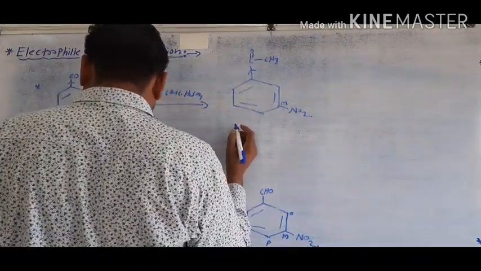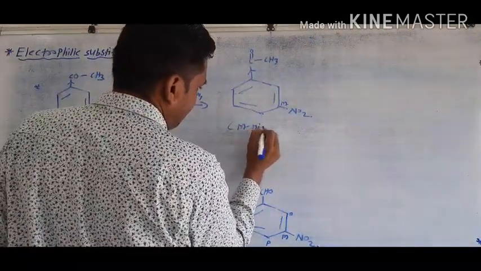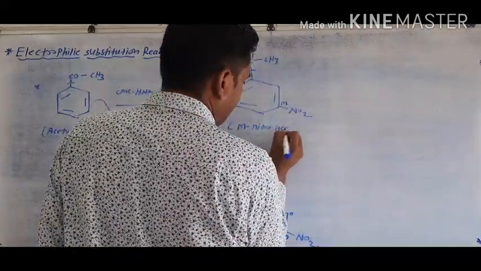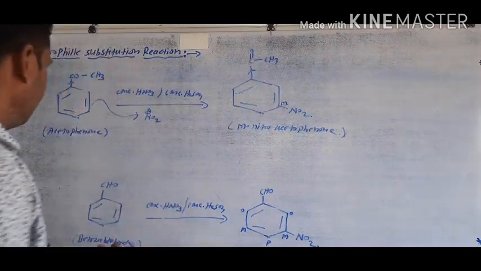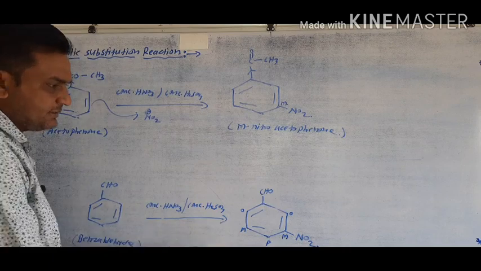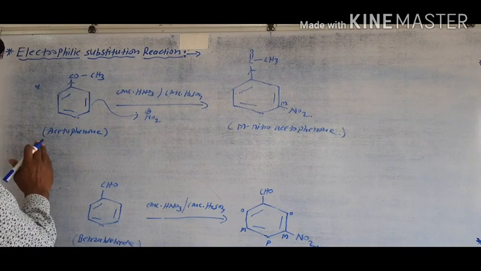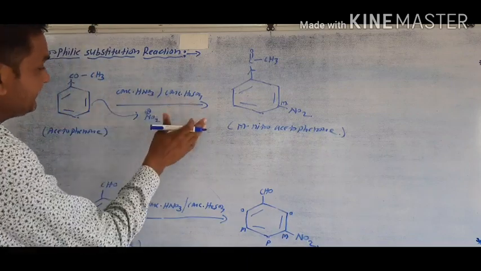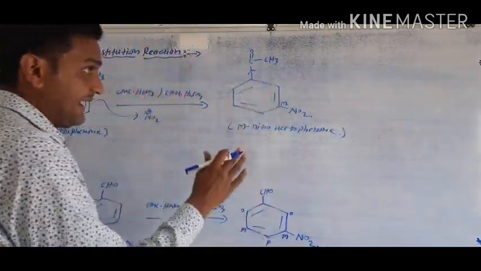The overall name is meta nitroacetophenone. Of these two examples, the first, benzaldehyde, goes through the nitration reaction and gives only the meta product. Also, a ketonic group like acetophenone reacts with the nitrating mixture and gives only the meta product. Here the overall products are meta directing products.